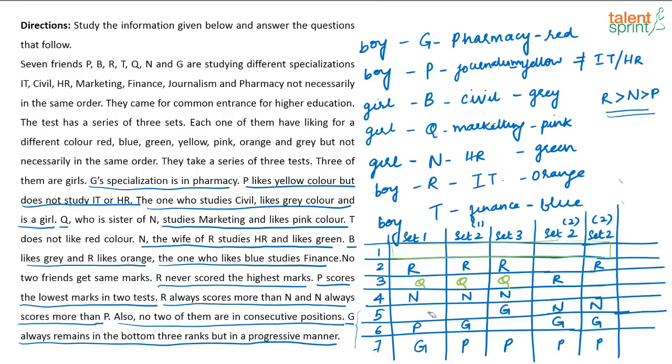So the only place where there is a vacant space in all the 3 sets, right, in set 2 this is a definite possibility, set 1 and set 3 there is a vacant space here. So it has to be third rank only.